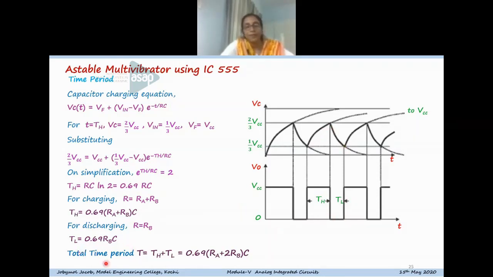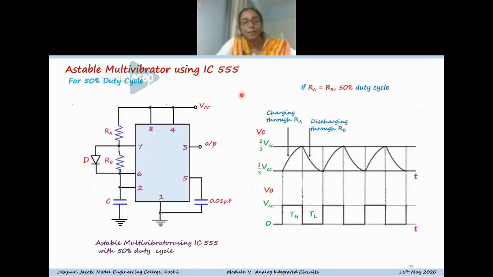So the total time period is equal to TH plus TL, which is 0.69 (RA plus 2RB) into C. In this case, we will get only unequal pulse widths, because in one case there are two resistors involved. So charging time is always greater than the discharging time. So in order to get an astable multivibrator with a 50% duty cycle, you have to use such an arrangement.